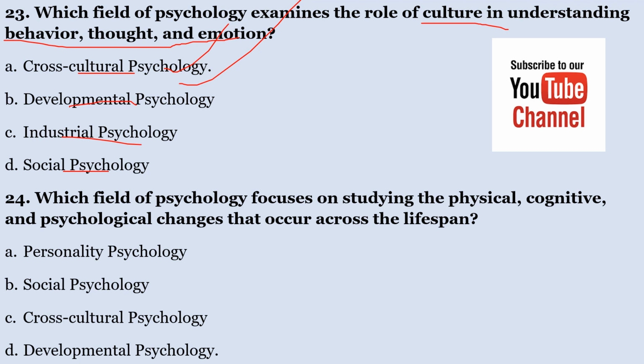Which field of psychology focuses on the study of physical, cognitive, and psychological changes that occur across the lifespan? A, personality psychology. B, social psychology. C, cross-cultural psychology. D, developmental psychology, which focuses on the physical and cognitive changes that occur within a lifespan, that is within a human being's development. So the correct answer here is developmental psychology.